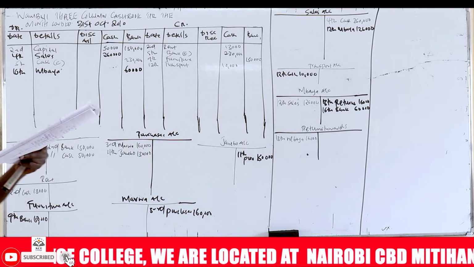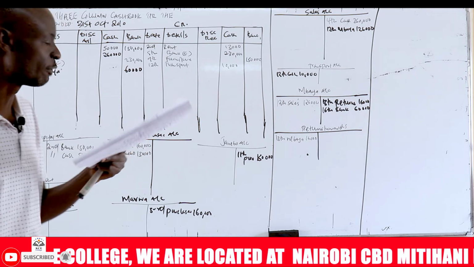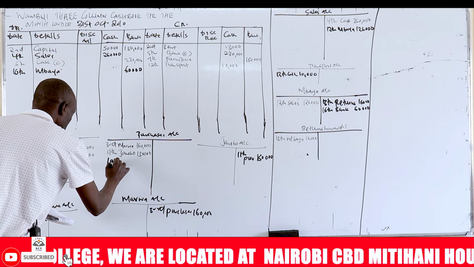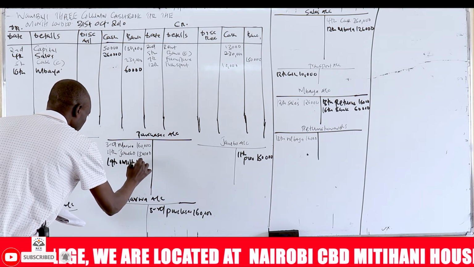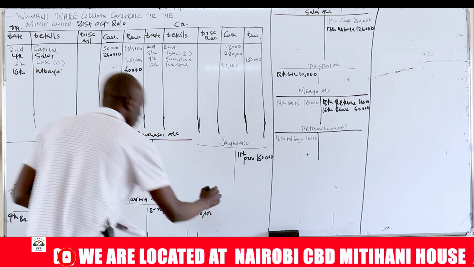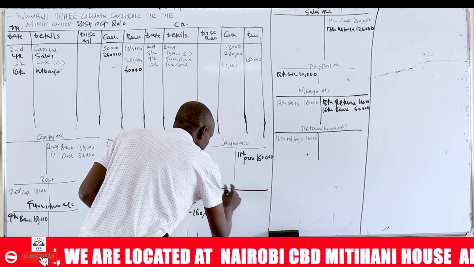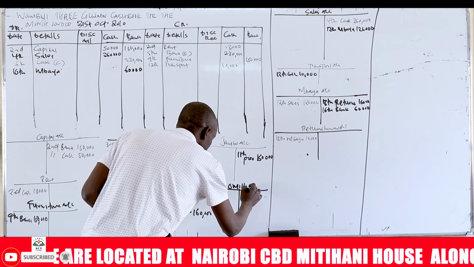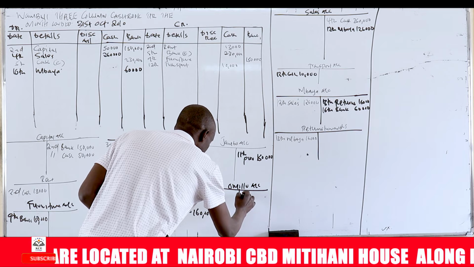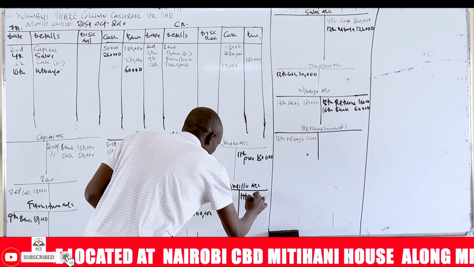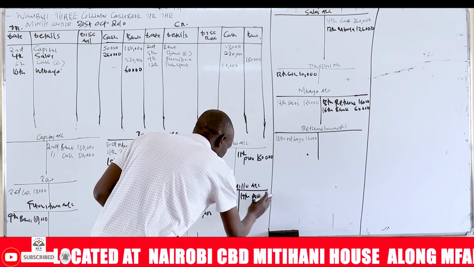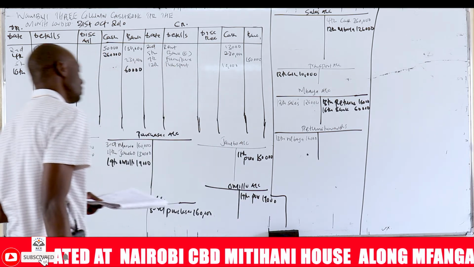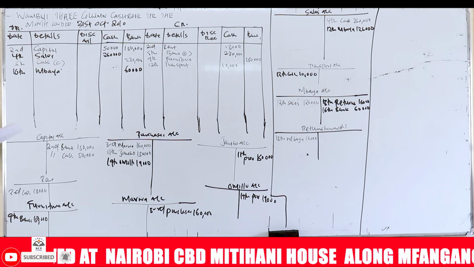On 19th, purchased goods 19,000 on credit from Omolo. So you come here, 19th, you write Omolo, 19,000. Omolo account. So you say here 19th, purchases, 19,000.